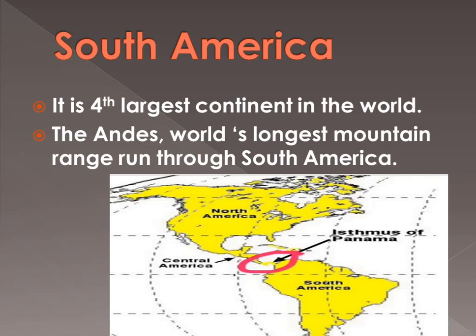Now, as I told you, in the map I will show you the Isthmus of Panama. In this map you can see North America and below it South America. The narrow strip of land you can see in this circle is the Isthmus of Panama. As I told you, an isthmus is a narrow strip of land that joins two big land masses. So this Isthmus of Panama joins North America with South America.